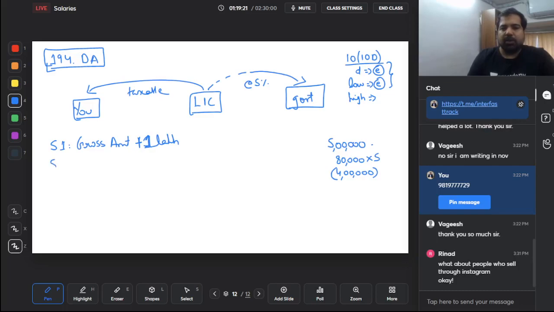Yes. Step number 2, they say find out the net amount. What is the net amount? They are giving you 5 lakh, let's say, but you have also paid 4 lakh. Or let's take a slightly different example, with bonus, they paid you 5 lakh plus 25,000 as bonus. So they paid you 5 lakh 25, but what you contributed as premiums were 4 lakh. Guys, you all know what is an insurance policy.